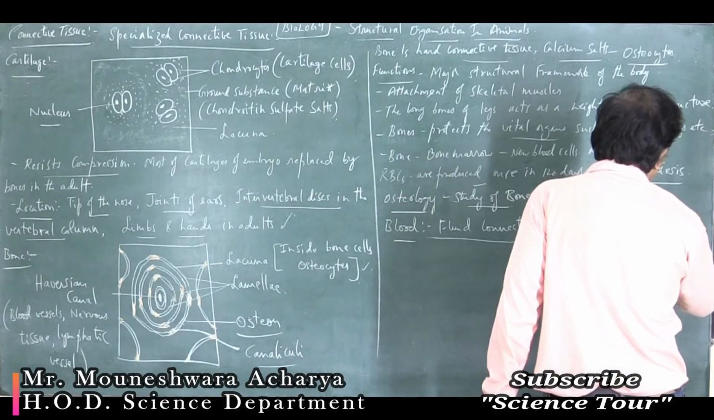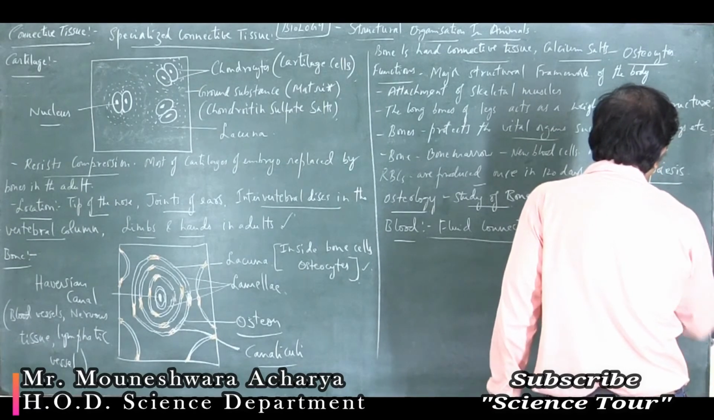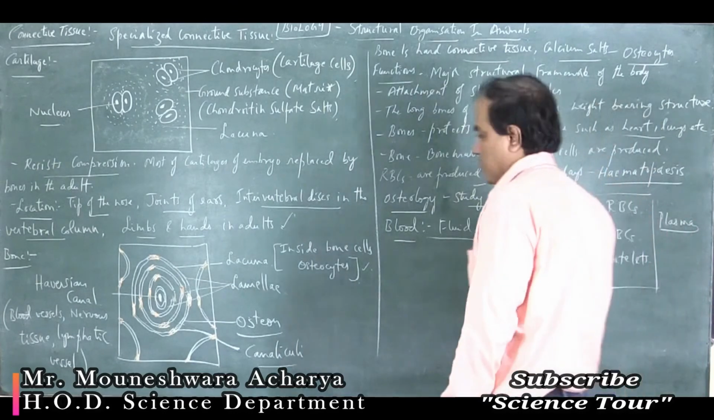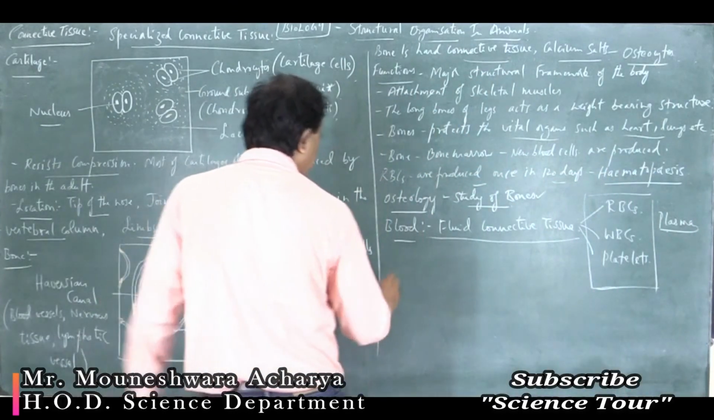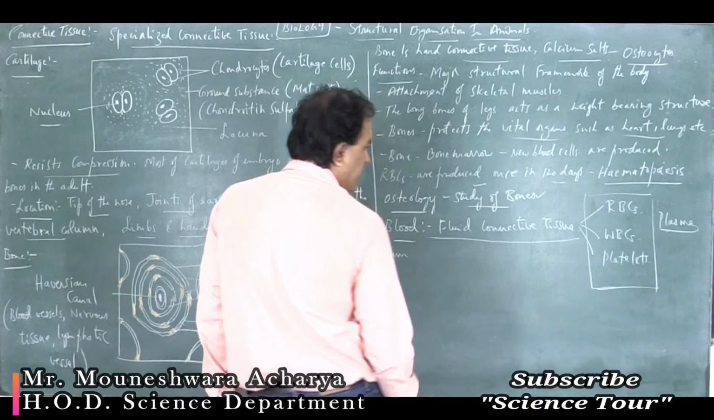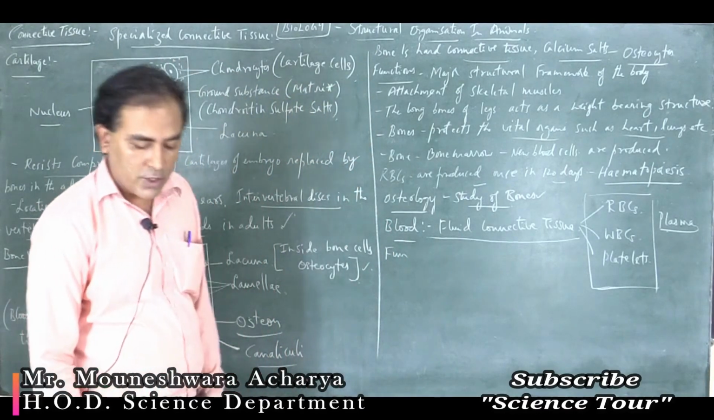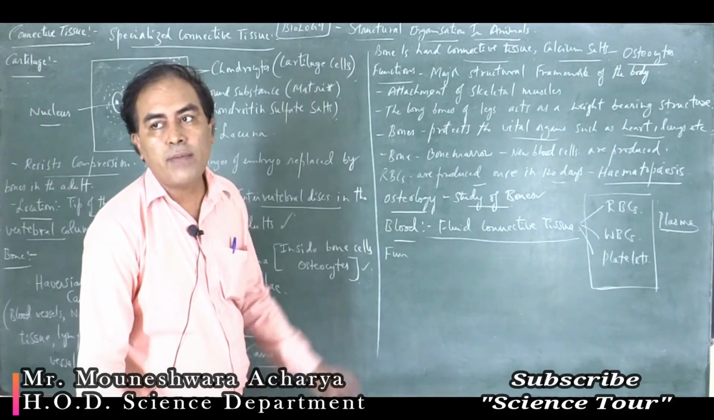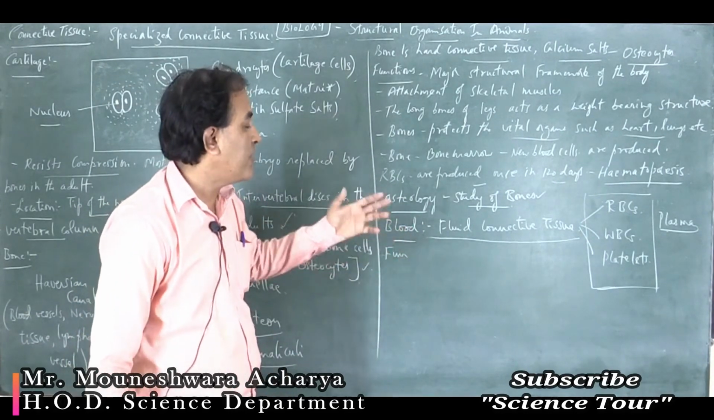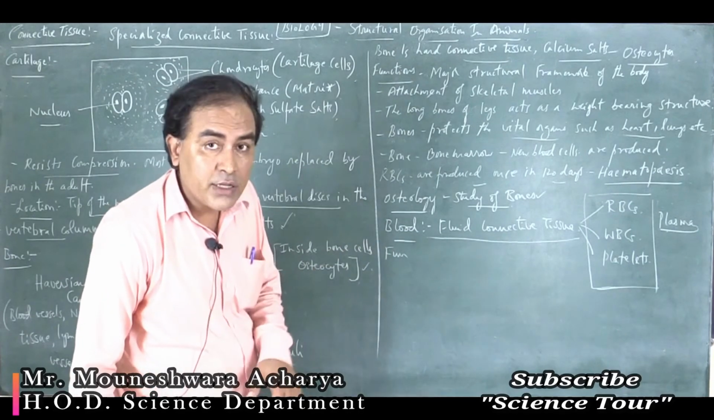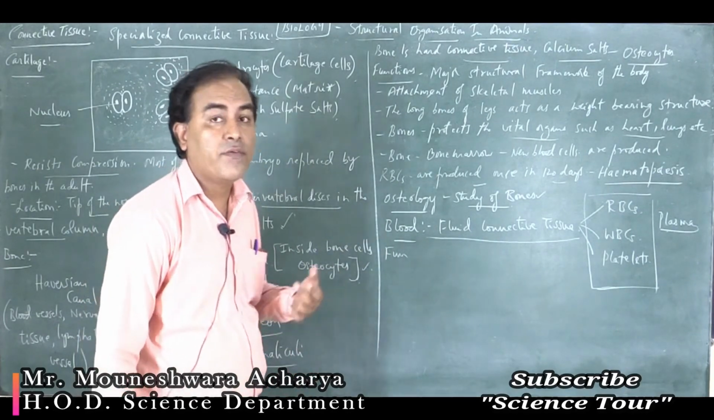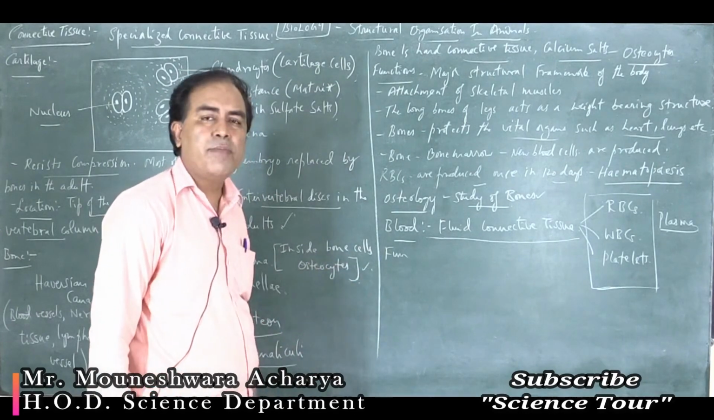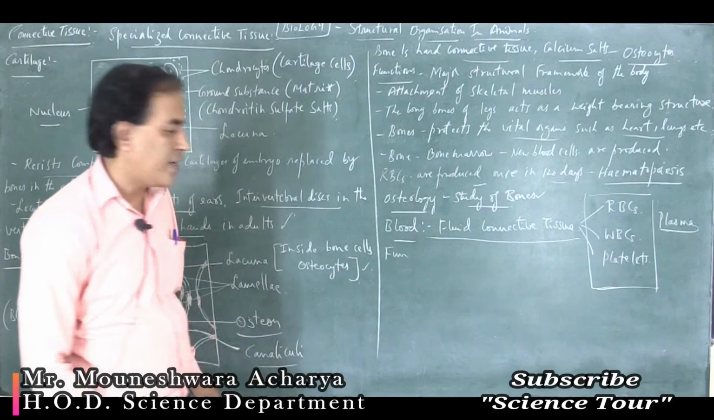Plasma is the actual liquid part of the blood, and the solid part is RBC, WBC, and the platelets. So what are the different functions? The details of the blood you are going to study in the upcoming human physiology topic, that is body fluids and circulation. So I am not going to explain in detail in this chapter. Here I will just brief some of the important functions of the blood.